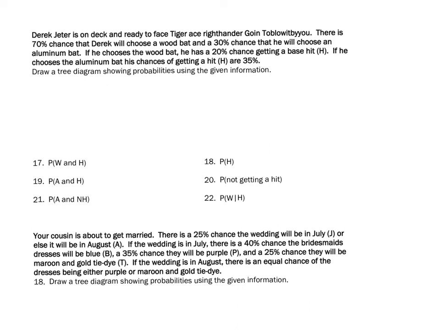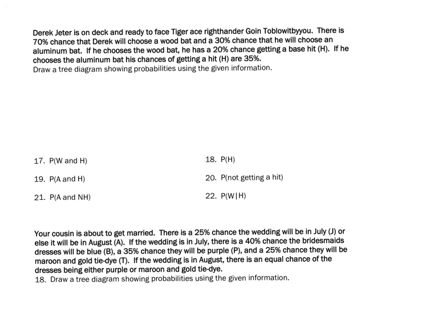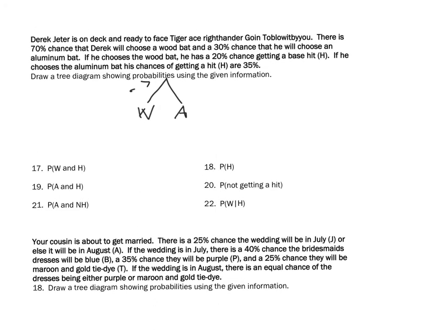So that is our first probability, either wood or aluminum. I'm going to use decimals, so I have 0.7 and 0.3. Then if he chooses a wood bat, he's either going to get a hit or not a hit. Using a wood bat, he has a 20% chance of getting a hit, which means an 80% chance of not a hit.